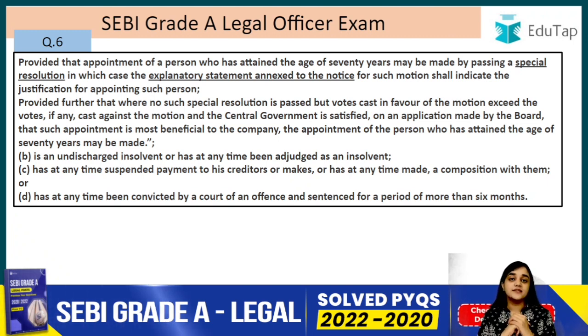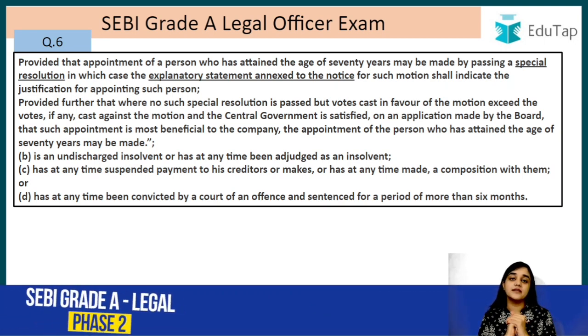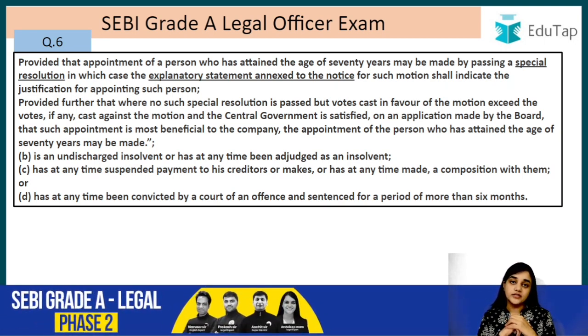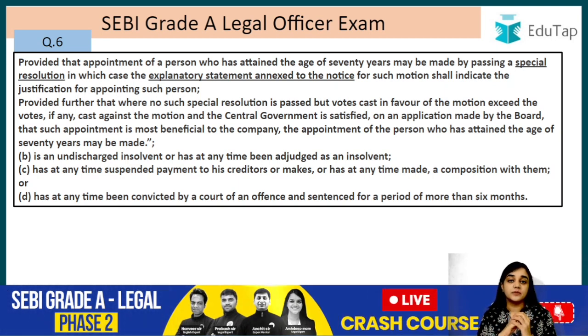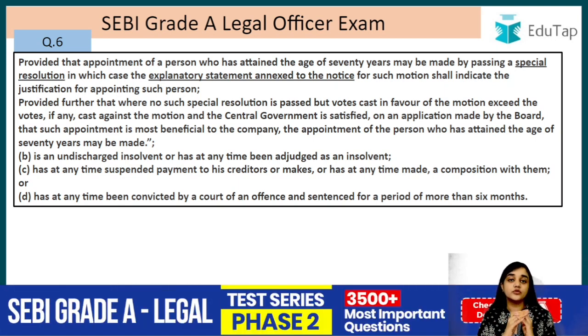In that case, that company can do what? It can pass a special resolution by 75%. It can pass that special resolution and they can appoint such person, but they have to annex the explanatory statement that why you are doing so. So you have to explain that, you have to give that explanatory statement with the notice to the meeting, right?